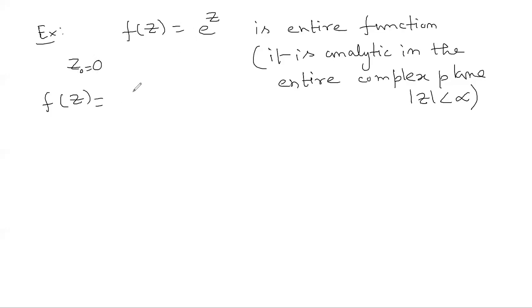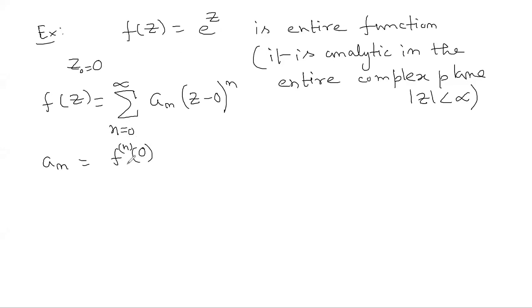Then according to Taylor's theorem, the expansion is the sum of a_n (z - z0)^n, where z0 is 0, n equal to 0 to infinity. Now what is the formula for a_n here? It is f^(n)(z0), the nth order derivative of f at the point 0, divided by n factorial. This is true for n equal to 0, 1, 2, and so on.